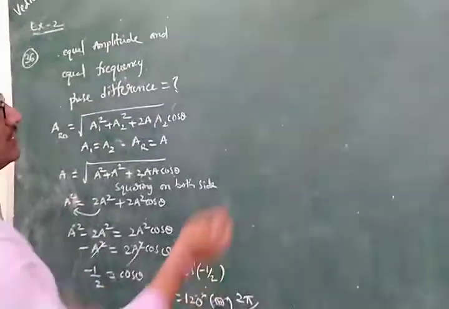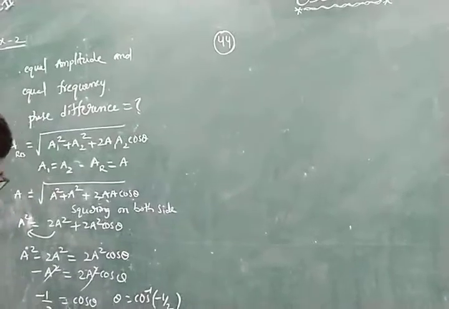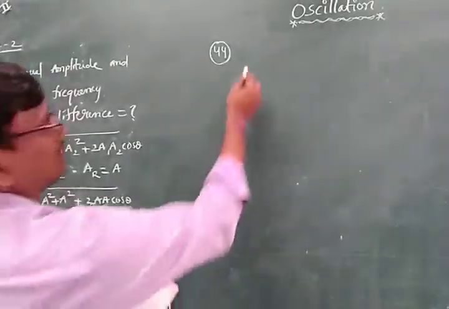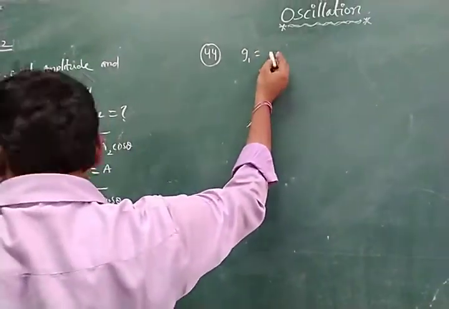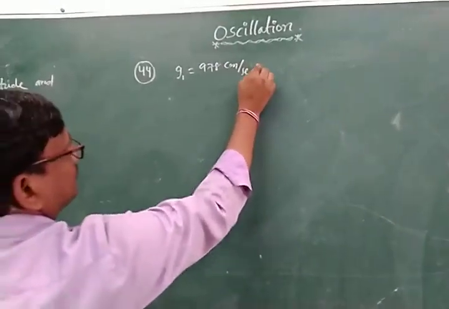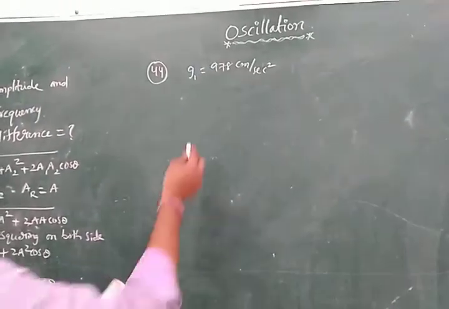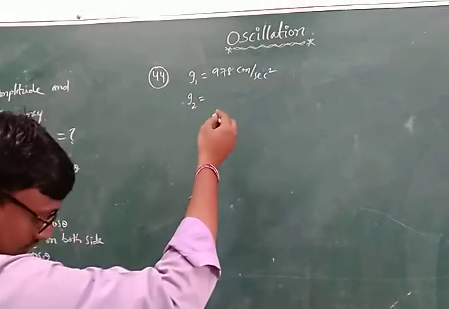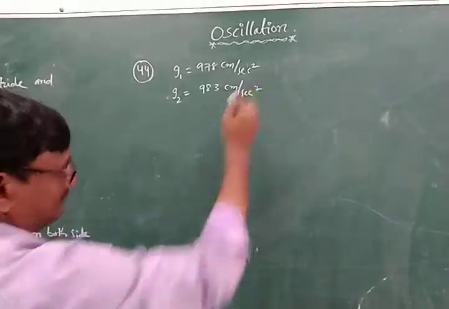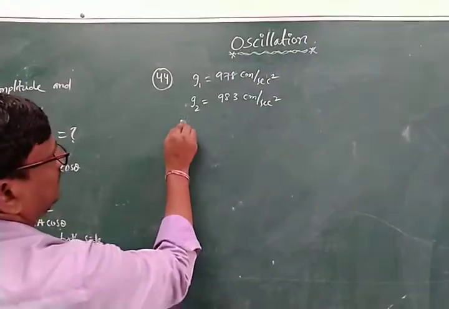The next question, number 44. A pendulum beating seconds at the equator, the G is given, that is considered G1 is equal to 978 centimeter per second square. If it is taken to Antarctica, the G, that is G2, is equal to 983 centimeter per second square. Its length is to be increased.